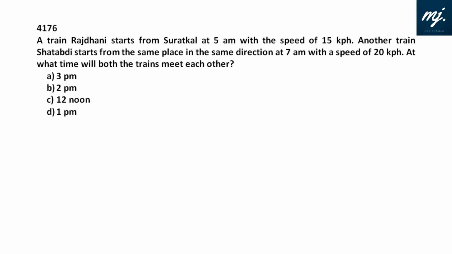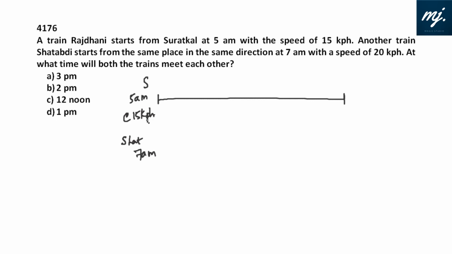That's the famous meeting point question. A train Rajdhani starts from Surathkal at 5 a.m. with a speed of 15 kph, too low for Rajdhani actually. Another train Shatabdi starts from the same place in the same direction at 7 a.m. Okay, so Rajdhani started at 5 a.m., and when Shatabdi starts at 7 a.m., Rajdhani is already ahead. At 7 a.m., 15 into 2 is 30 kilometers, so it should be 30 kilometers ahead.